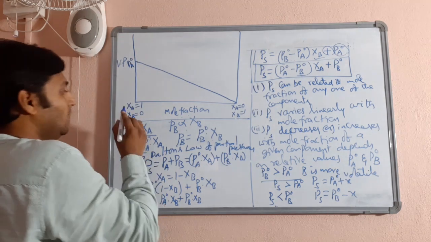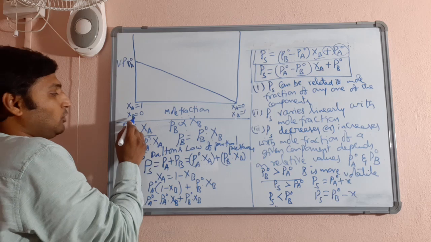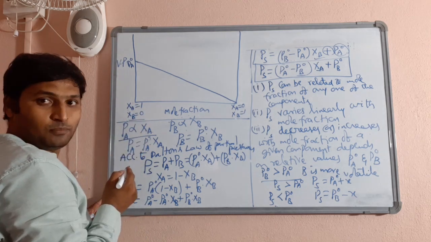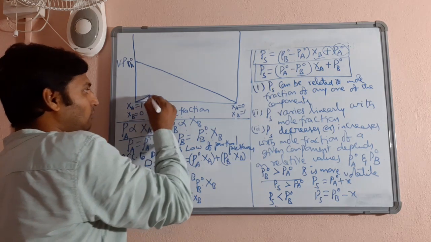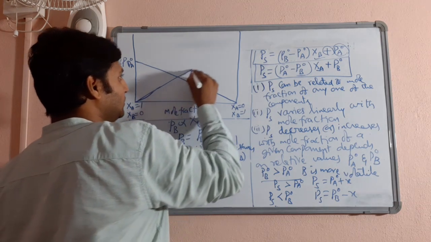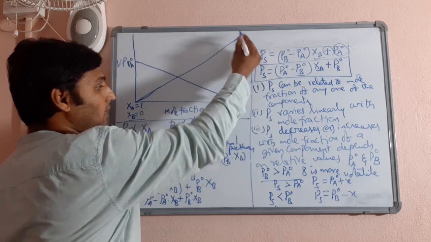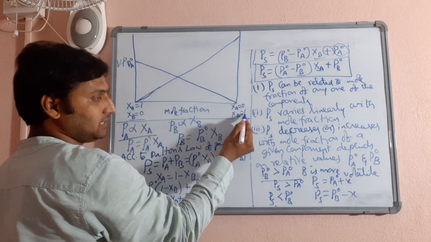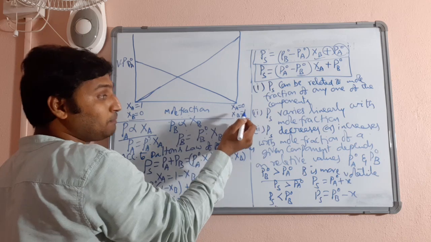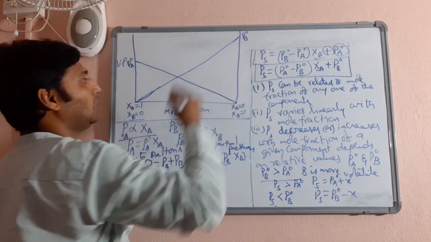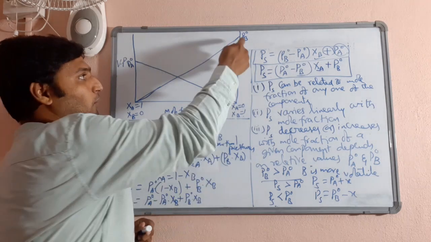Similarly, initially the partial vapor pressure of B is 0 at this point because the mole fraction of B is 0. As you proceed, the mole fraction of B increases continuously and reaches its maximum here because the mole fraction of B is 1 here. That means it represents pure liquid B, and this point represents PB naught, that is, the vapor pressure of pure liquid B.